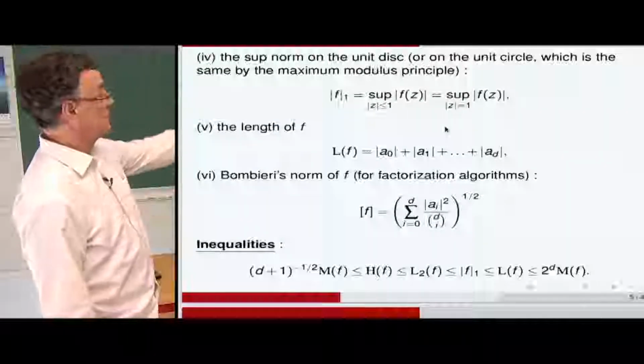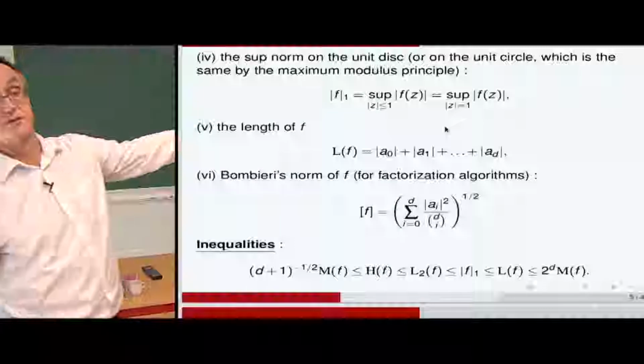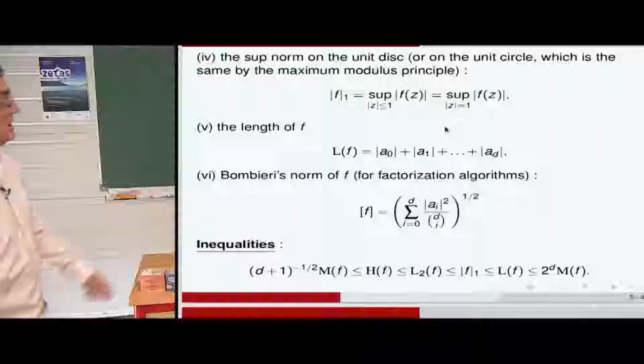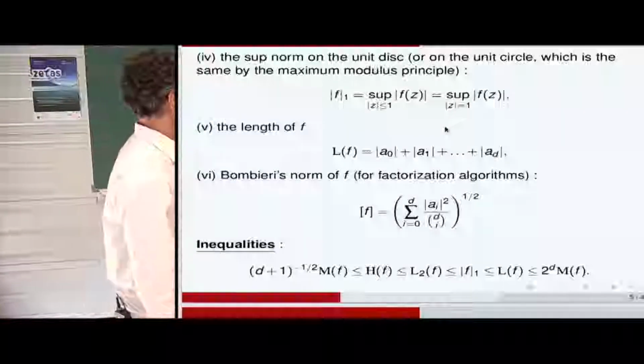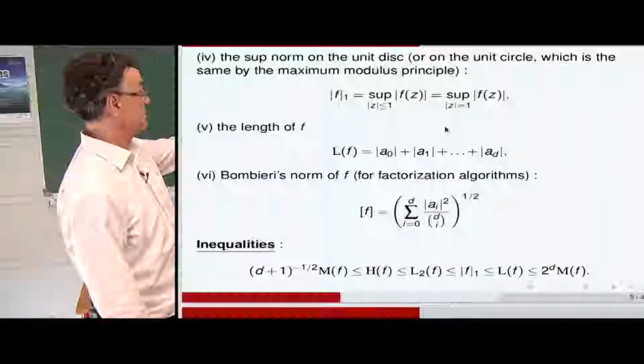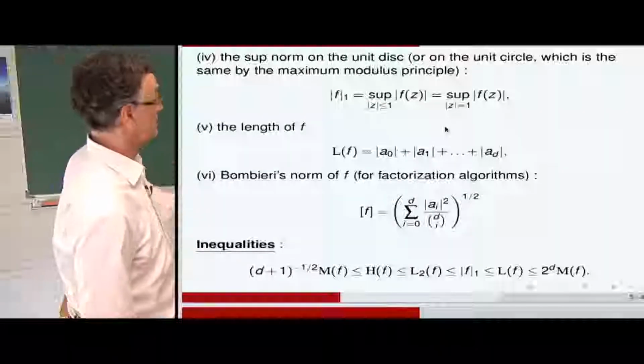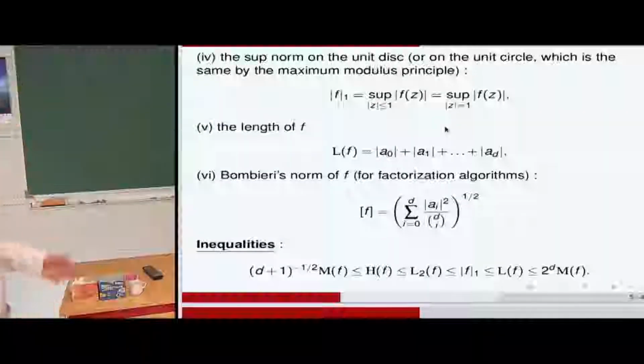And it's easy, so this PDF will be on the website, so you can very easily check by yourself these inequalities between the height, the Euclidean norm, the length, and the Mahler measure.